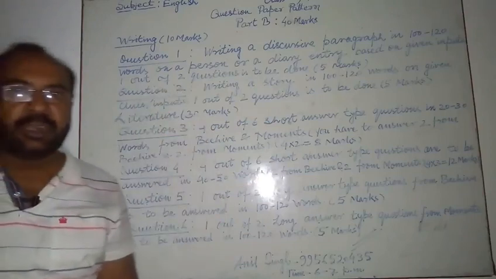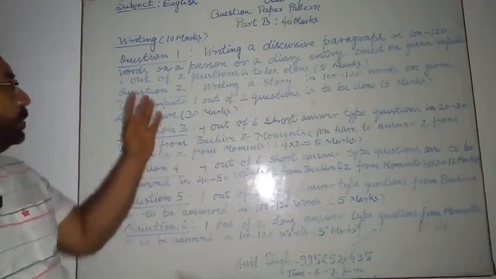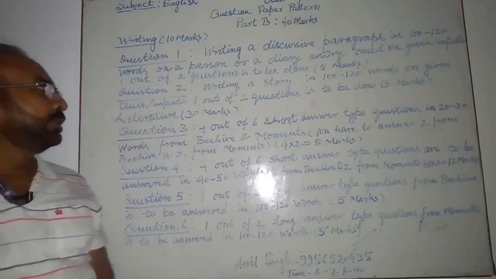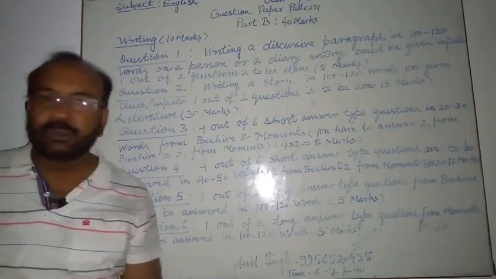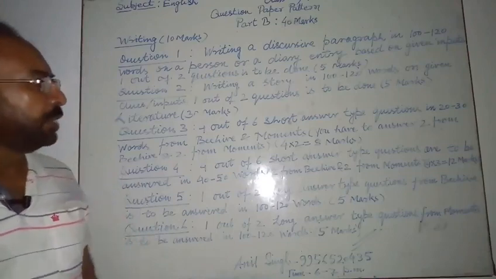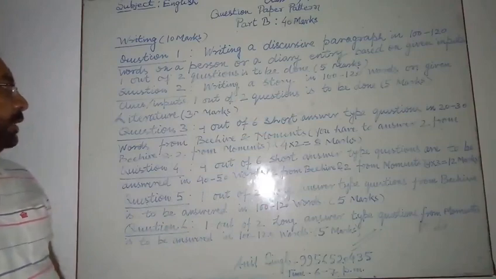Question number 2 is writing a story. Story writing is there in 100 to 120 words on given clues or inputs. 1 out of 2 questions is to be done. 2 questions will be given for story writing and you have to do one of them. So 5 marks are given for story writing.